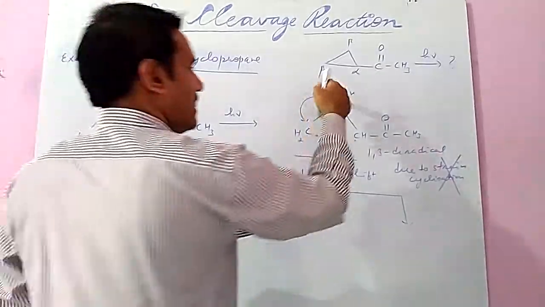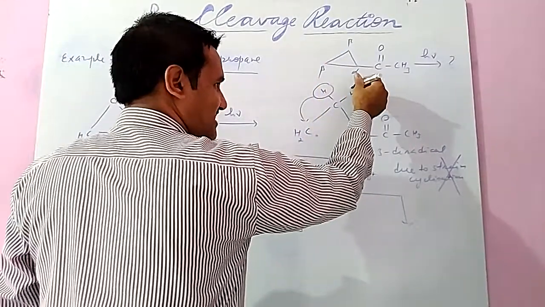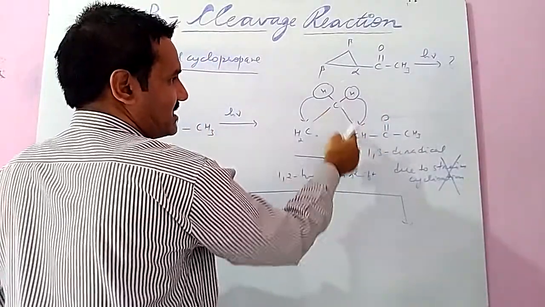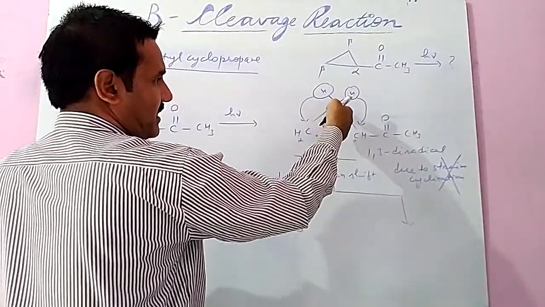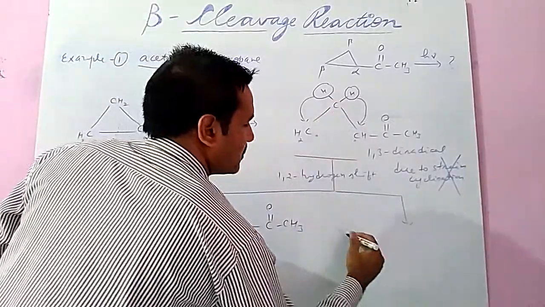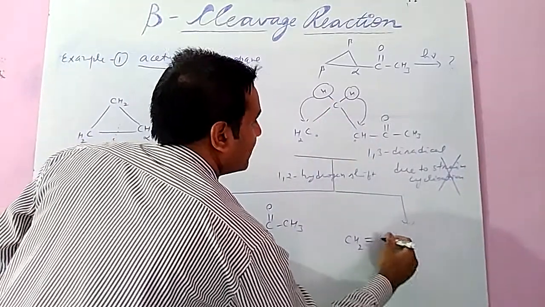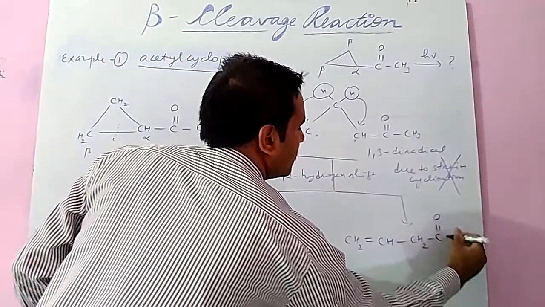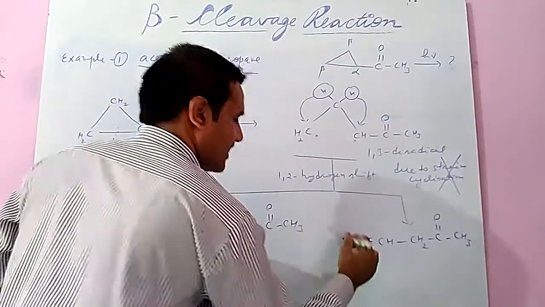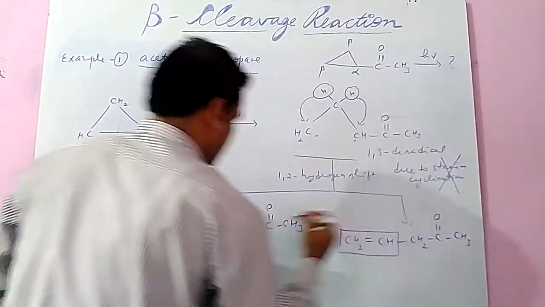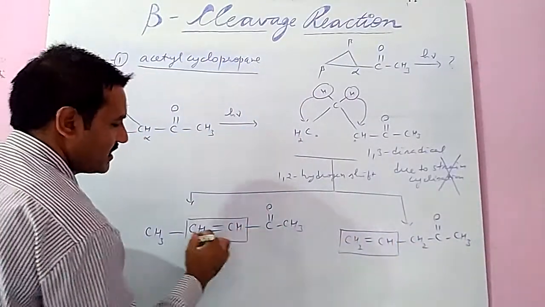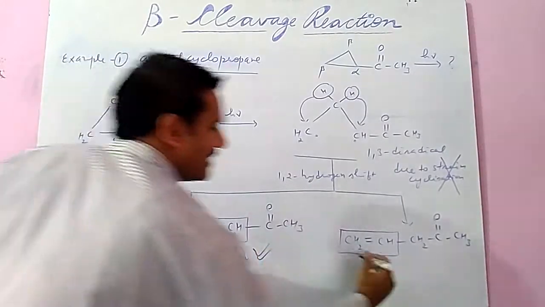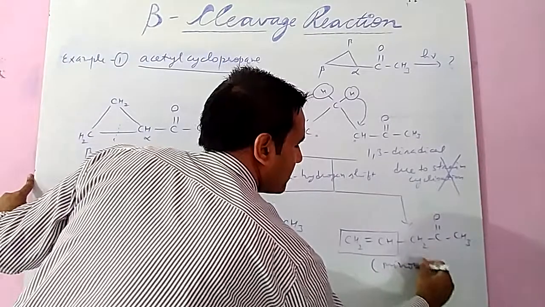The second possibility is that this hydrogen shifts to this position. When shifted here, the radical shifts to this, so a double bond forms between the first and second carbons. So the formation of CH2 double bond CH, then CH2, C double bond O, CH3. Check it: this is a terminal alkene and the other is the internal alkene. Which is major? The internal alkene is major, and this is the minor product.